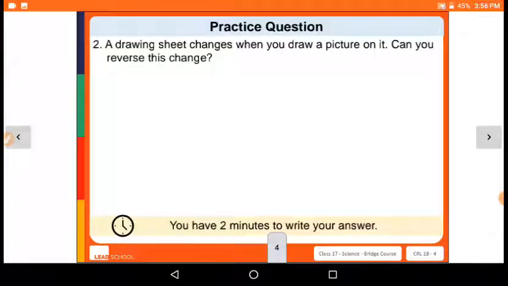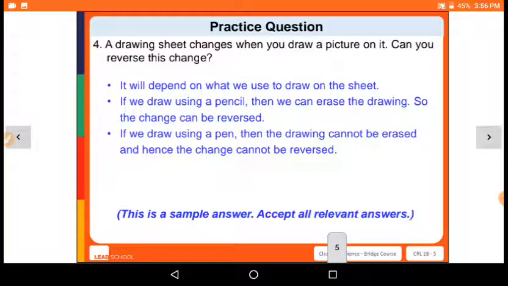Second question, a drawing sheet changes when you draw a picture on it. Can this be reversed? It depends on what we use to draw on the sheet. If we draw using a pencil, then we can erase it, so this can be reversed. If we draw using a pen, then the drawing can't be reversed, hence the change cannot be reversed. So you have two options in this.